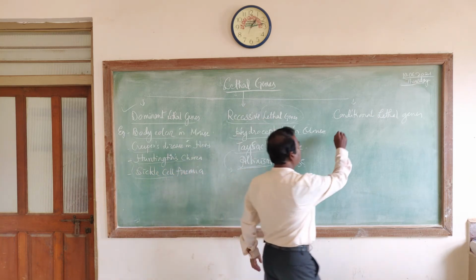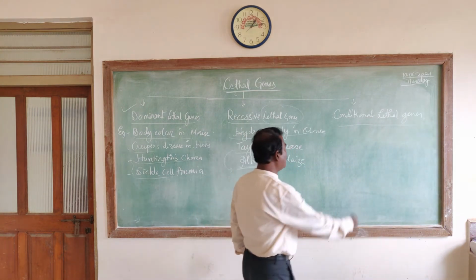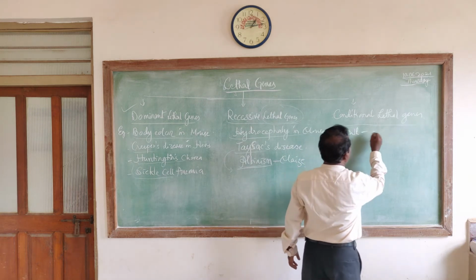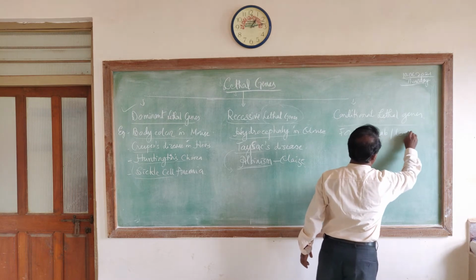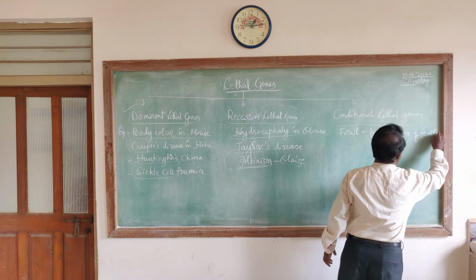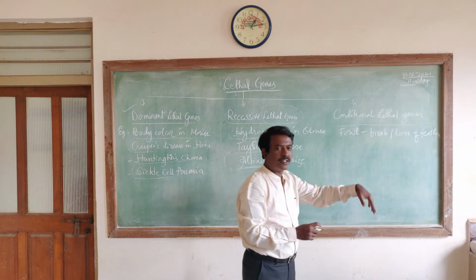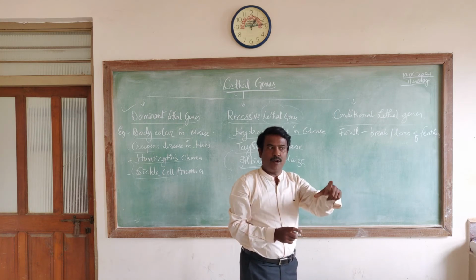And the last type is conditional lethal genes. Let me say that is, once again in the case of fowl, breaking or loss of feathers. The lethal genes may be dominant or recessive, but their expression depends on the surrounding temperature.